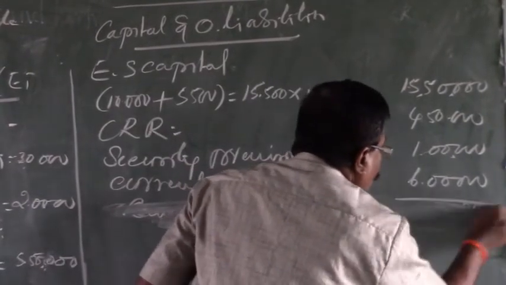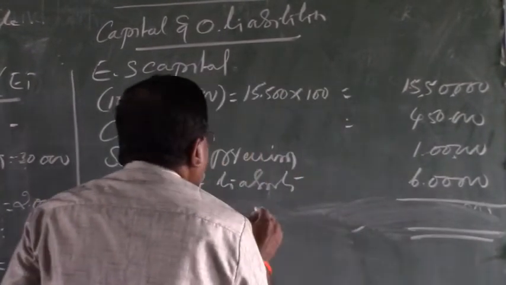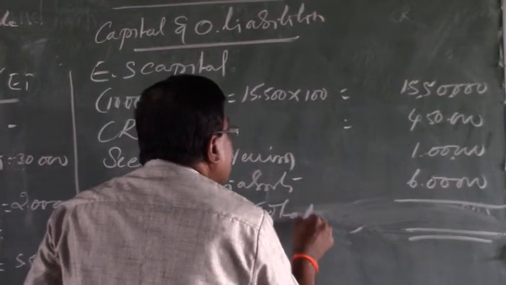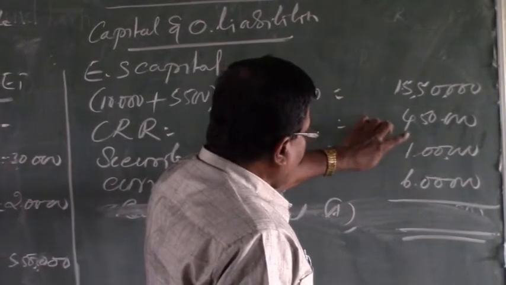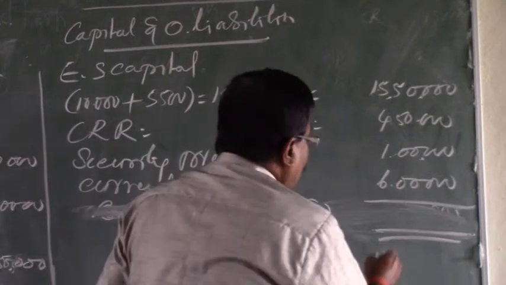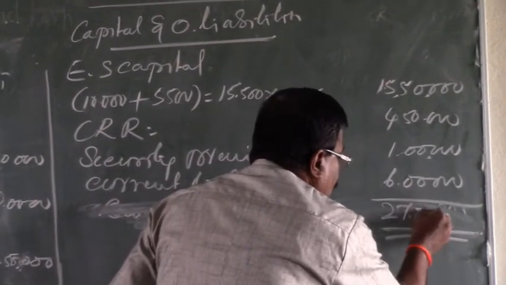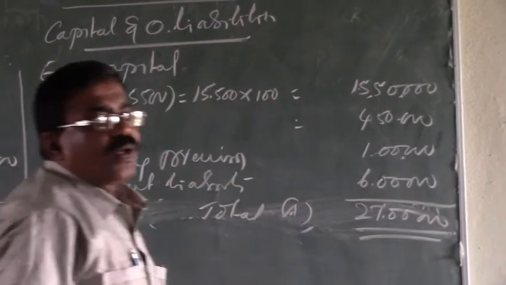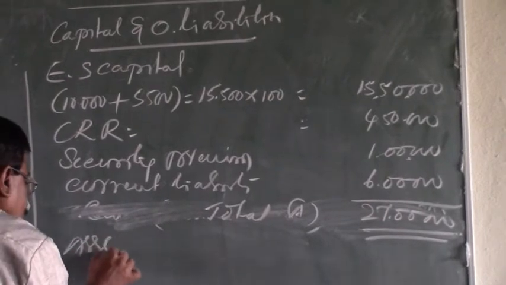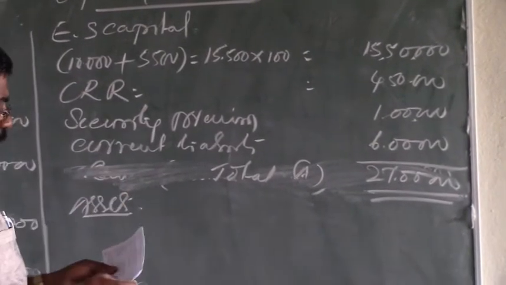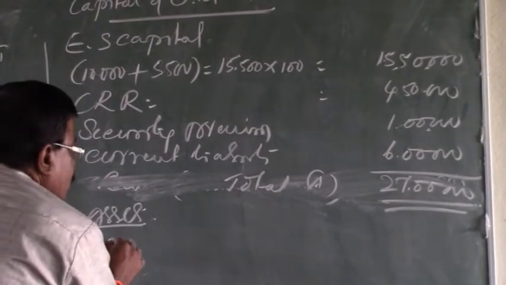Therefore, the total value of liabilities is 27 lakhs. Then the next part is assets. In the part of assets, there are the fixed assets.